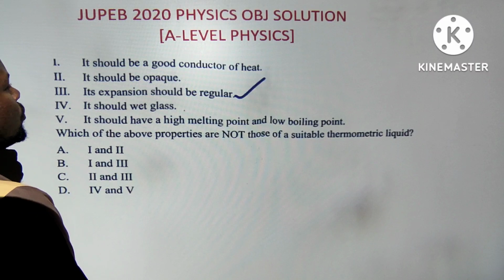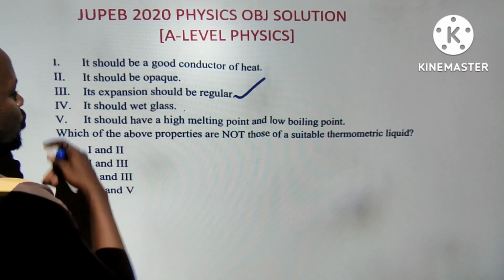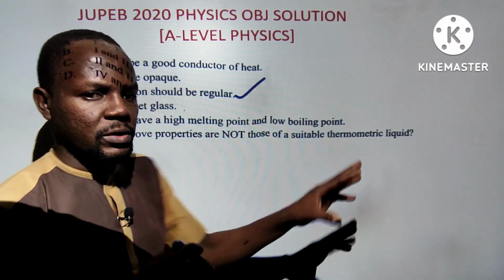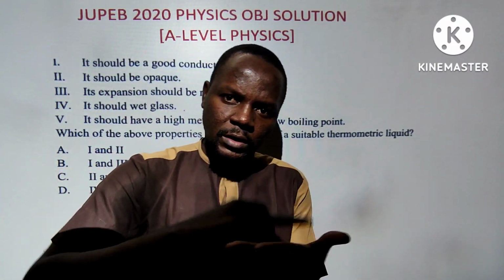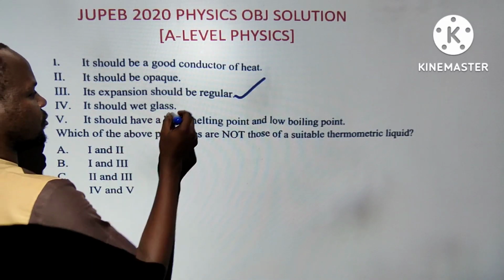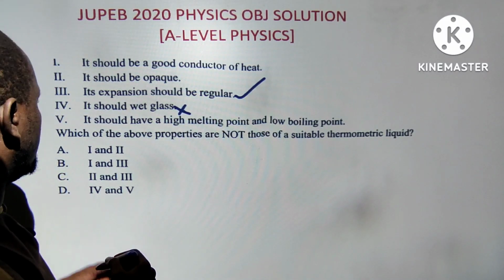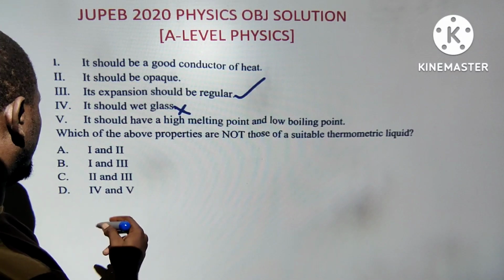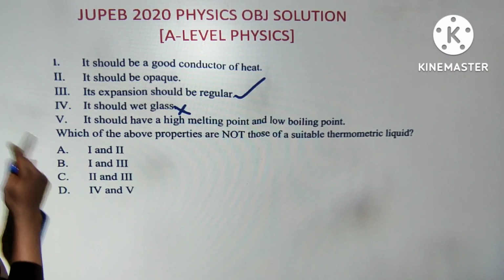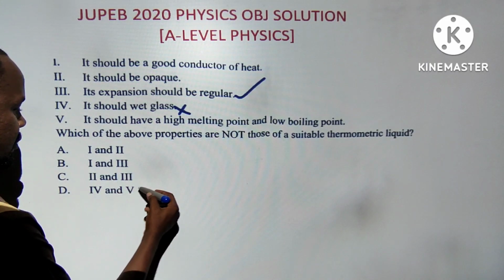Now we are talking about conductor of heat and electricity. It should not wet glass, because if it is sticky to the glass, we won't be able to measure the reading of the temperature on the scale. So should wet glass is wrong, and I'm crossing out this one. Now, that means I have 4. Which of them has 4? The only one that has 4 here is this one, so it's not correct.